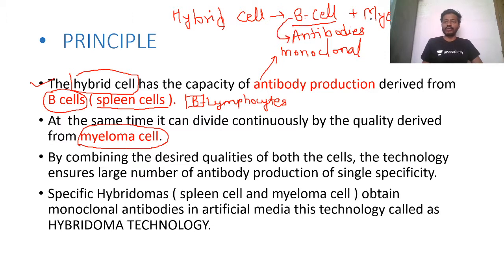B cell करते हैं. दूसरा है myeloma cells. अभी के लिए इतना याद रखिए, myeloma cells are nothing but the cancerous cells. Myeloma cells are cancerous cells. इसका मीनिंग क्या हुआ?